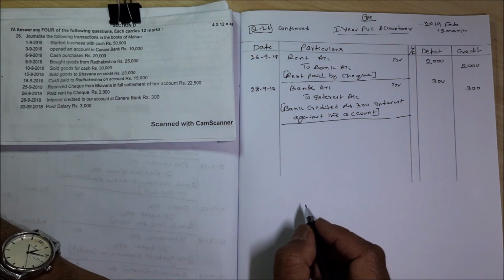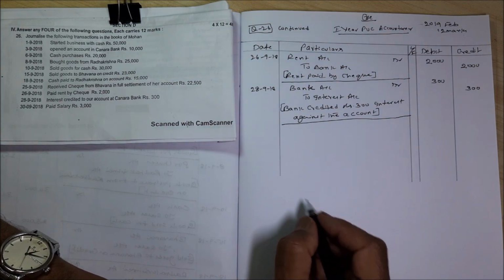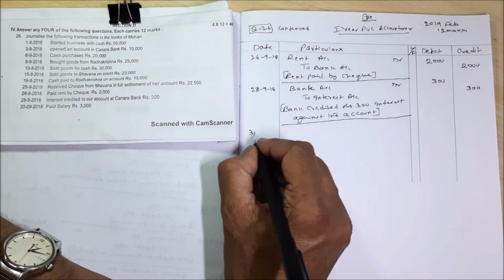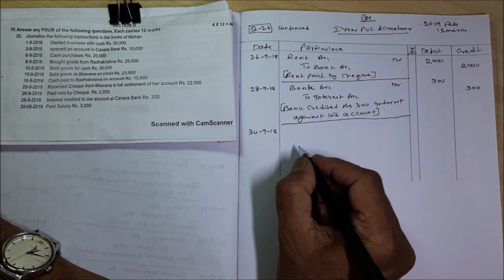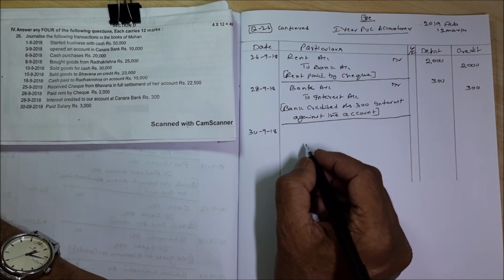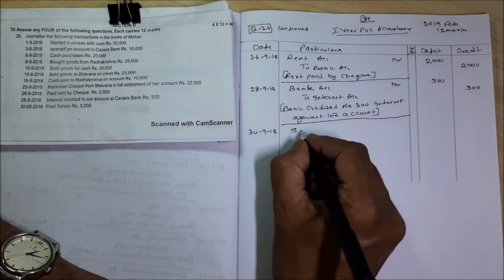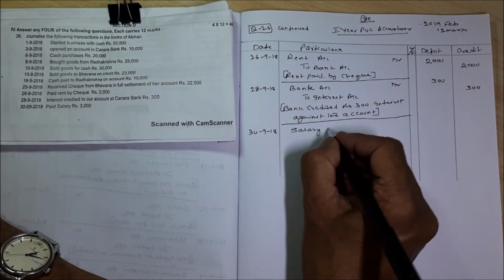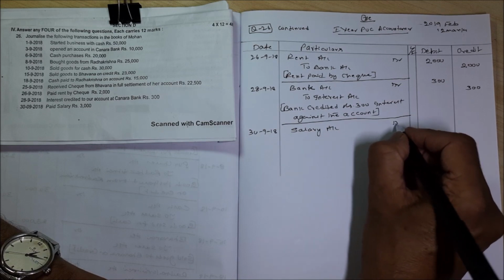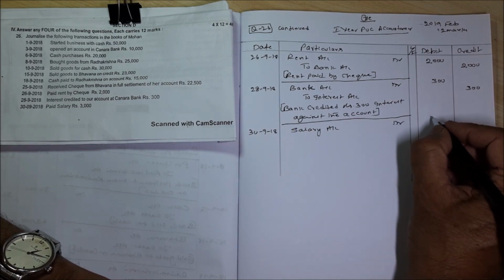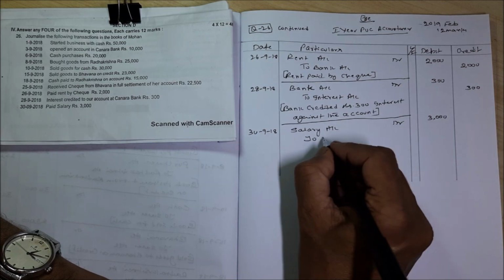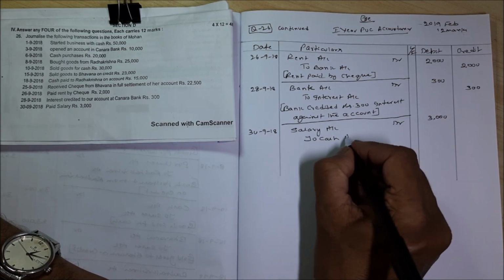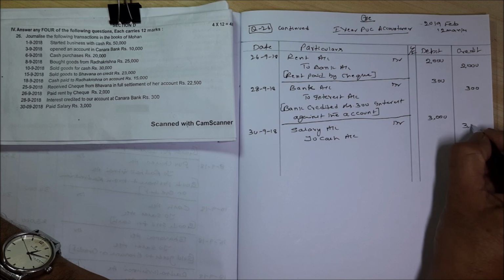Then last entry, 30/9/2018. Salary paid rupees 3000. Salary account debtor 3000 to cash account 3000.